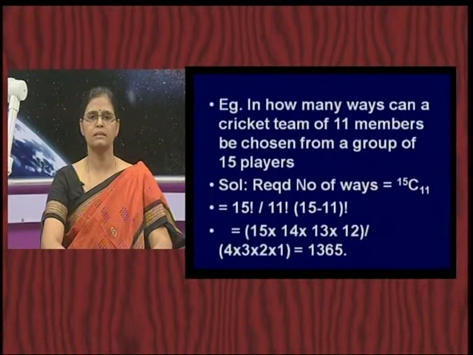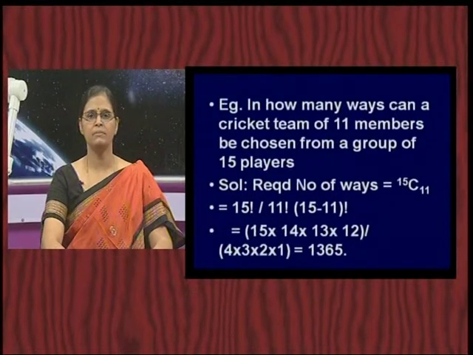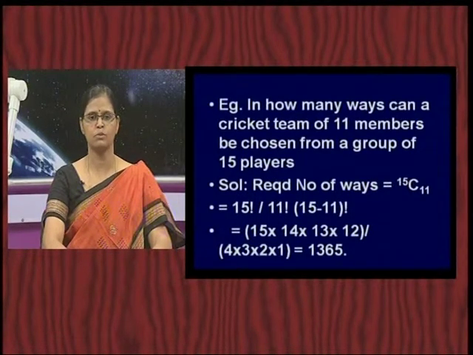Now, let me take you through a few examples, so that the understanding of the formula would be more clear. In how many ways can a cricket team of 11 members be chosen from a group of 15 players? Chosen is the word. Chosen means selected, selection from a group of 15 players.